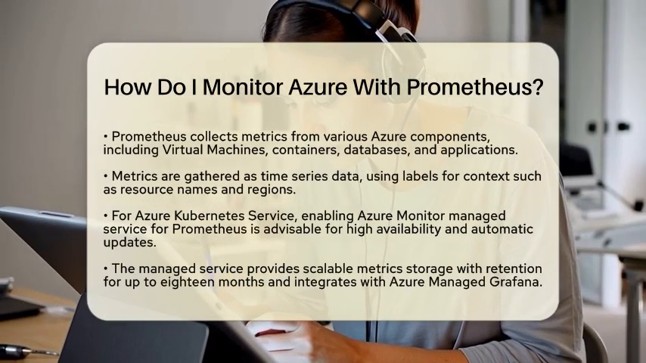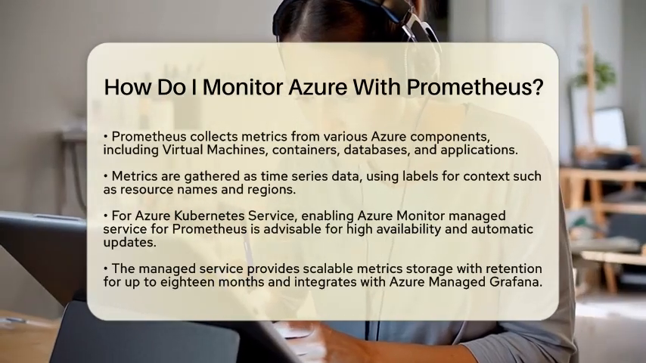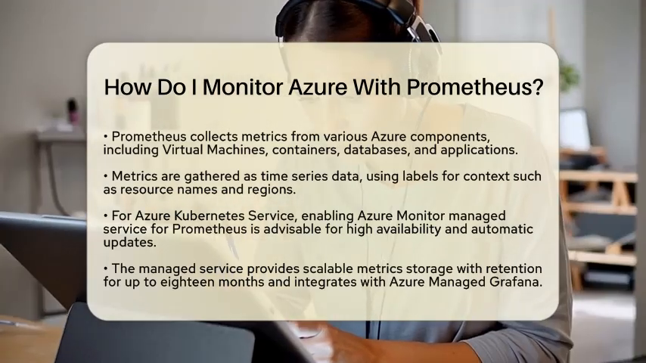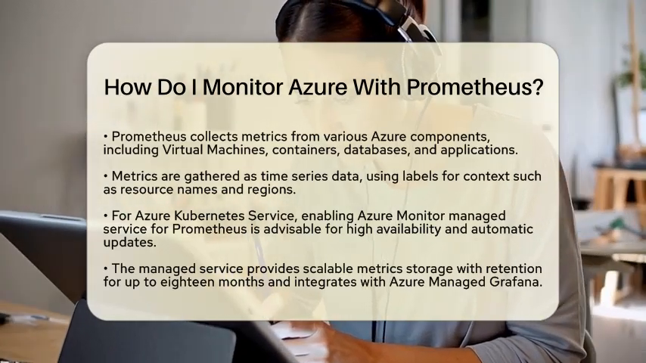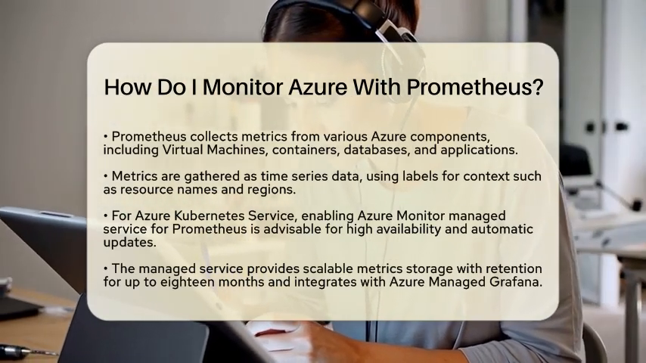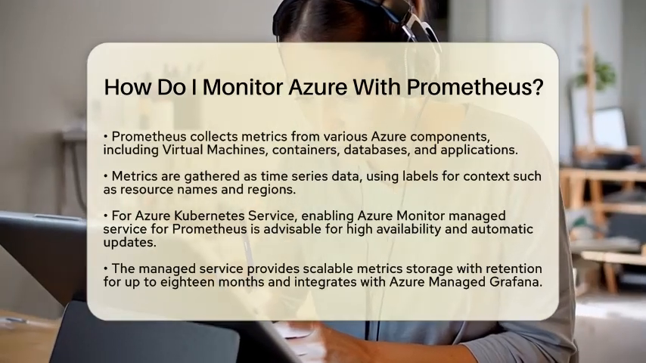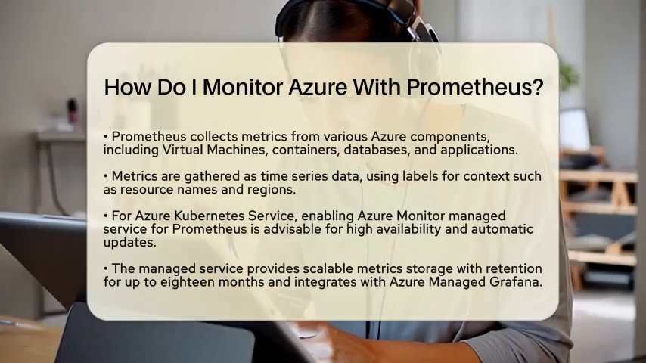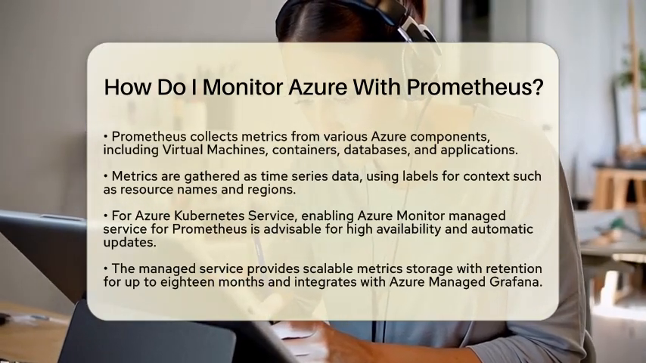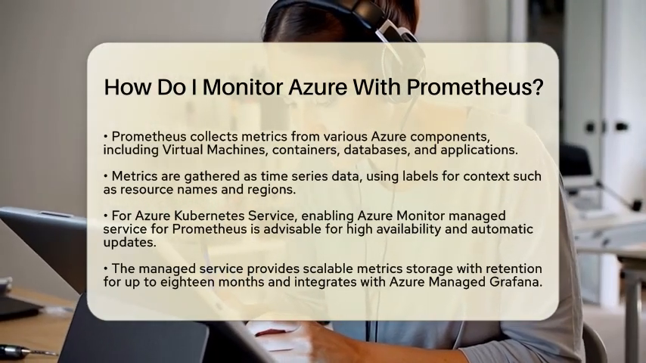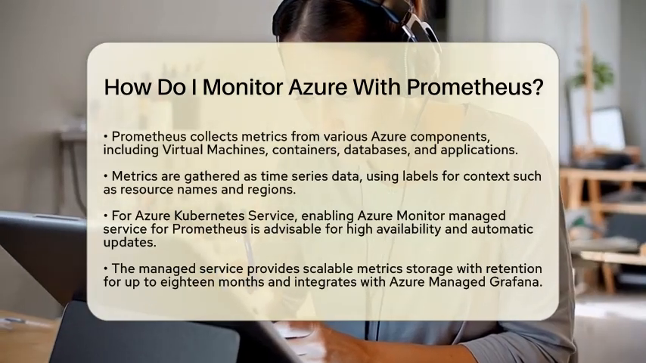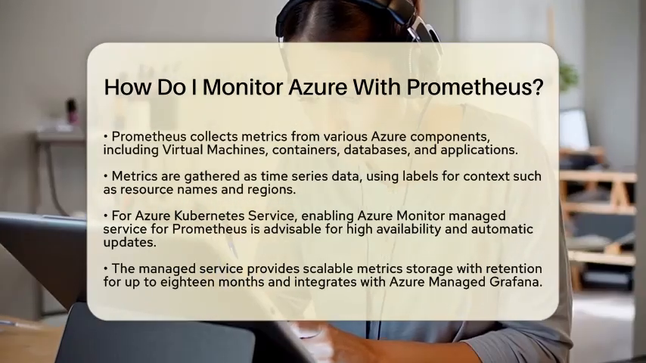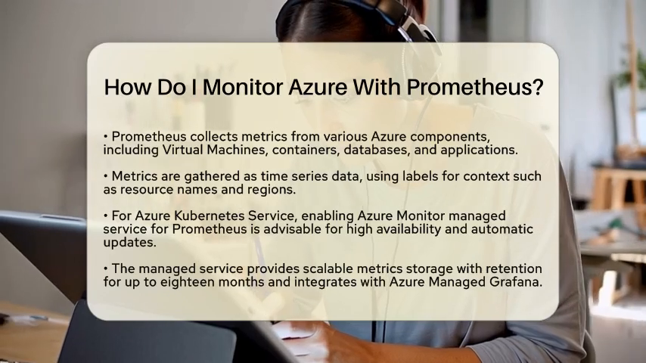If you are using Azure Kubernetes Service, enabling the Azure Monitor Managed Service for Prometheus is highly recommended. This service automatically deploys Prometheus in your Kubernetes clusters, providing high availability and automatic updates. It offers scalable metric storage with retention for up to 18 months and integrates seamlessly with Azure Managed Grafana. This service also comes with pre-configured alert rules and dashboards based on community standards.